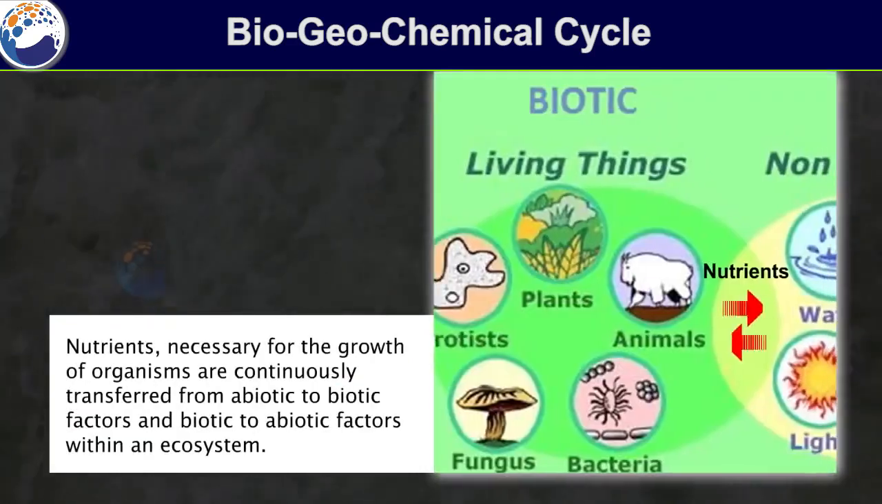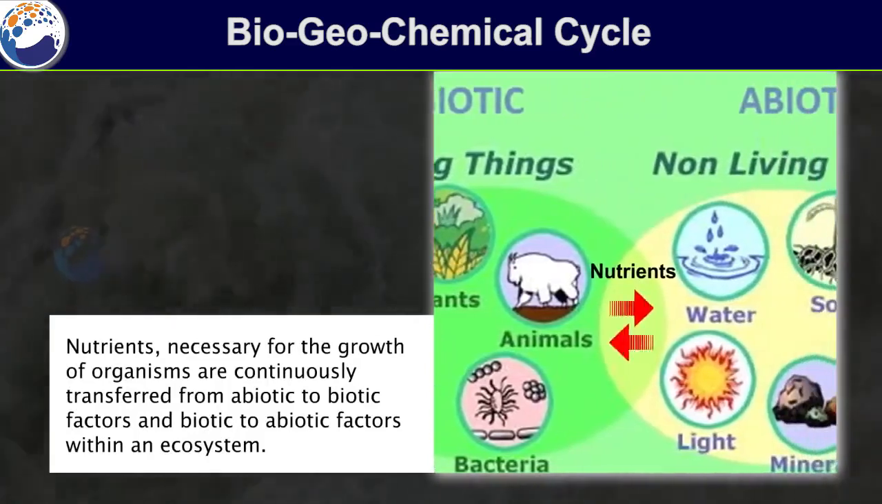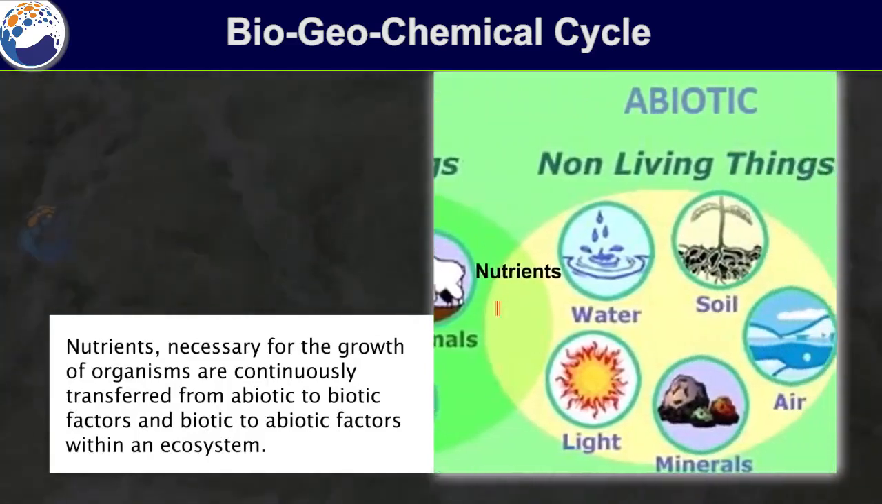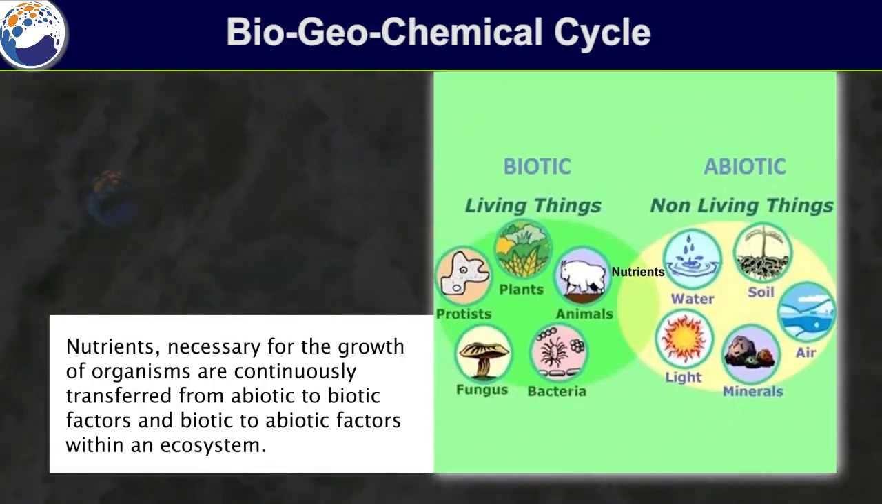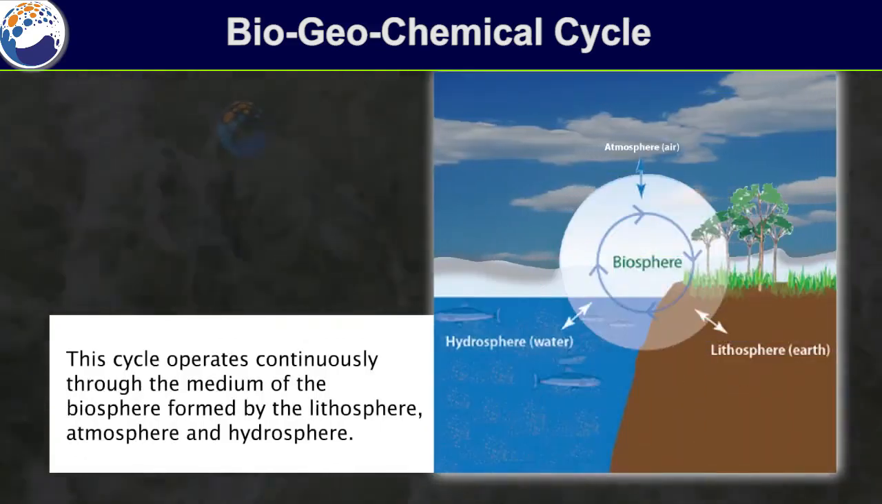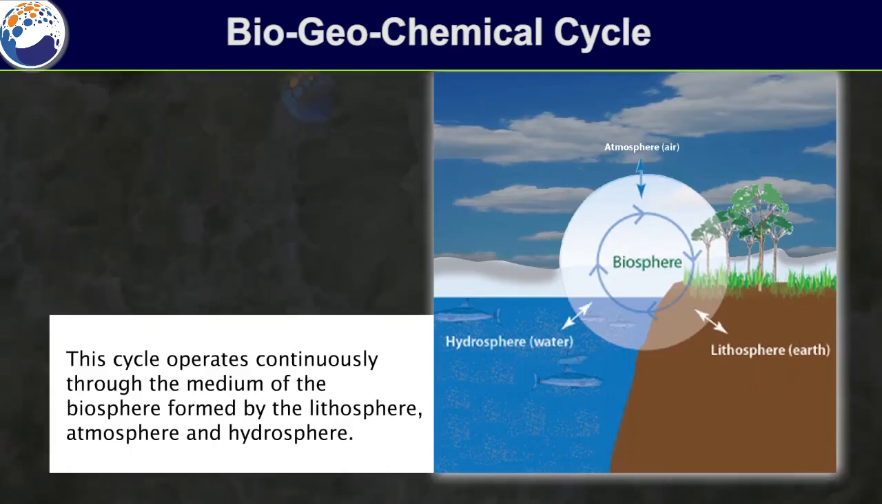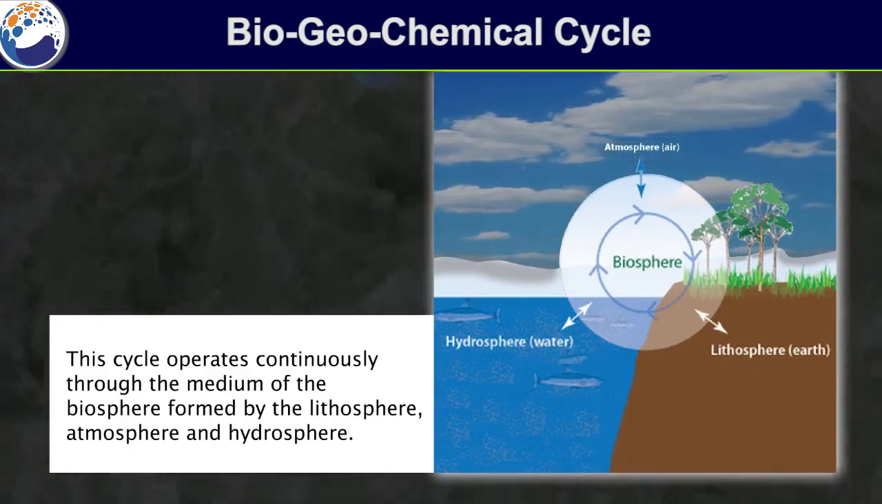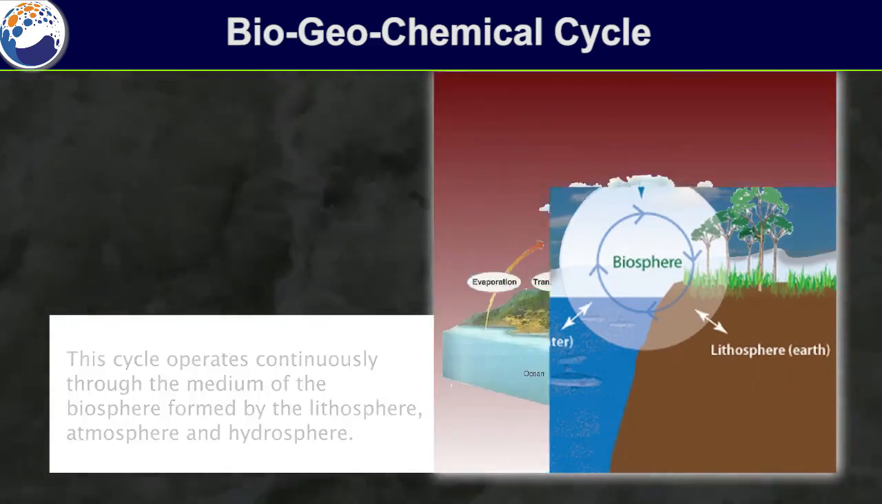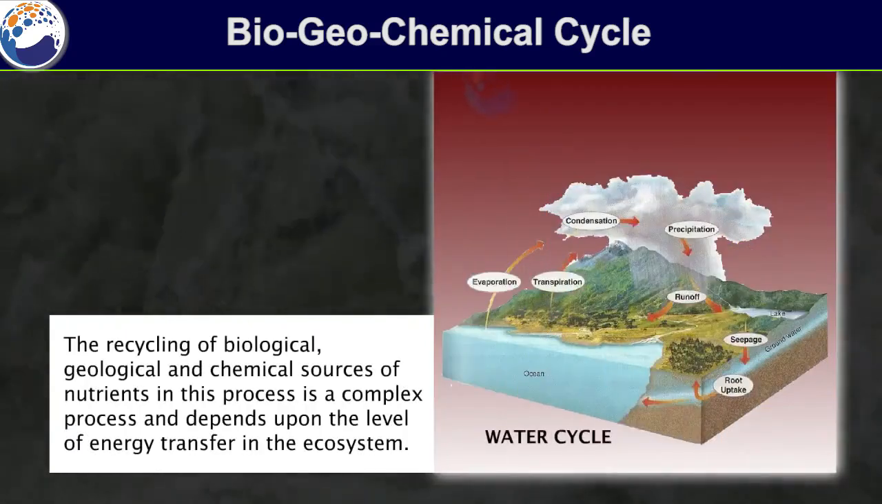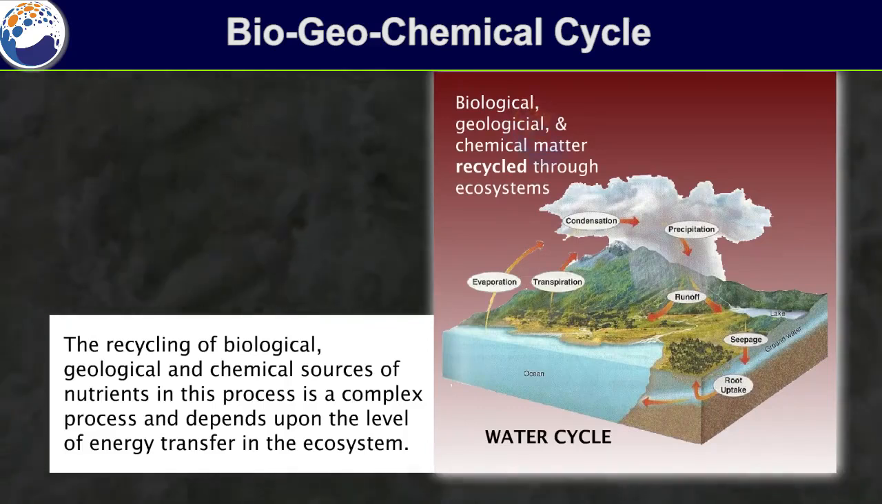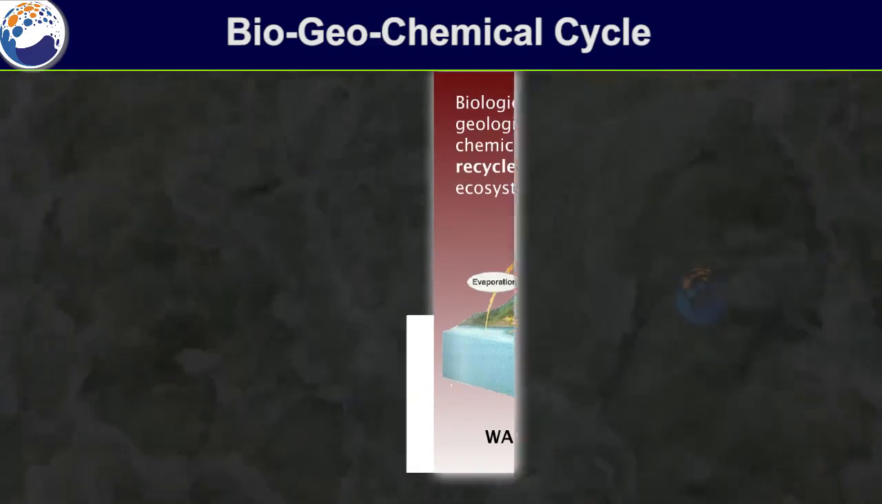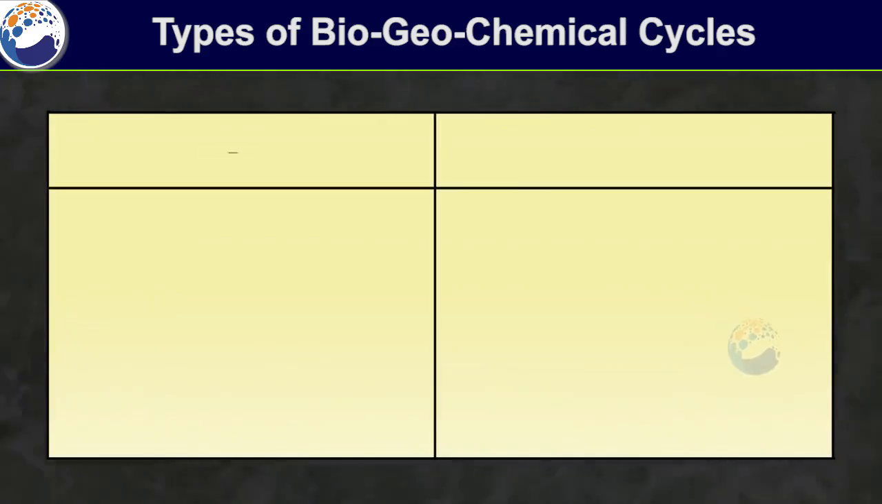Nutrients. Nutrients necessary for the growth of organisms are continuously transferred from abiotic to biotic factors and from biotic to abiotic factors within an ecosystem. This cycle operates continuously through the medium of the biosphere formed by the lithosphere, atmosphere, and hydrosphere. The recycling of biological, geological, and chemical sources of nutrients in this process is complex and depends upon the level of energy transfer in the ecosystem. Types of biogeochemical cycles.